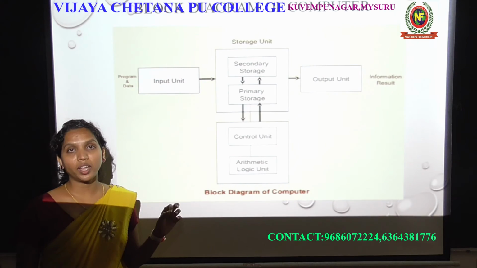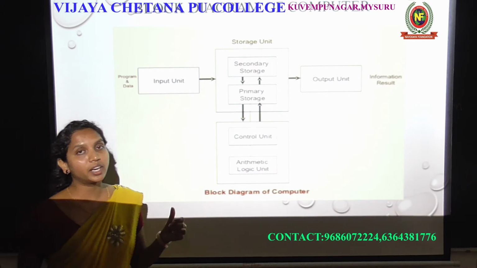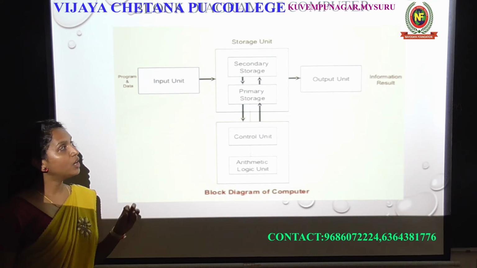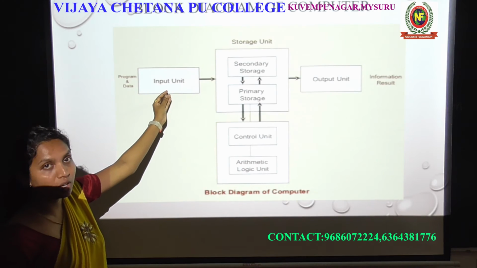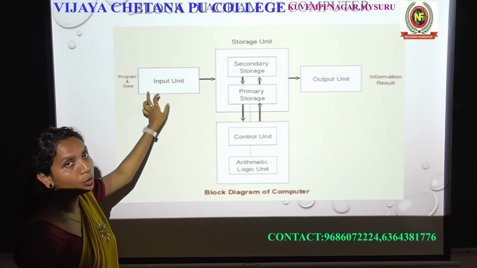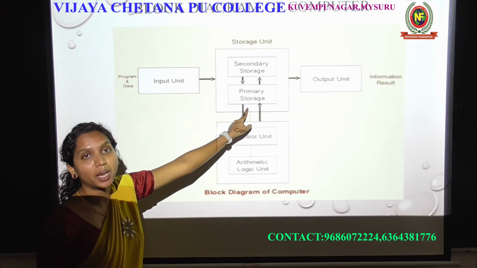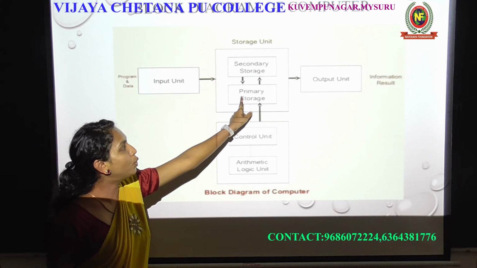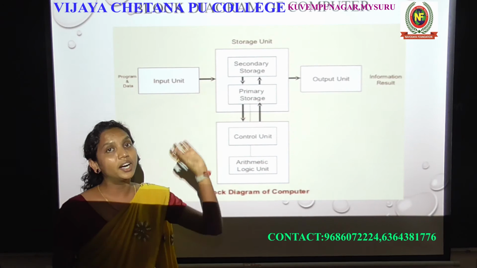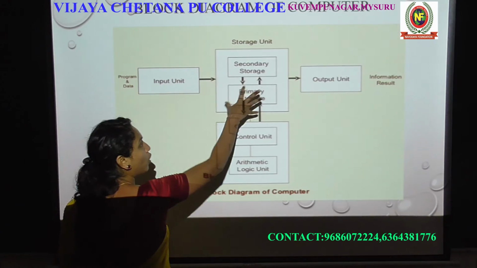And what are secondary storage devices? They store a huge amount of data. What are those devices? Pen drive, hard disk, CD, DVD, USB card. These are the secondary storage devices. Okay, so initially the data from any input device will be stored in the primary memory. Now what data has been given here? 2 plus 3. Where will it be stored? It will be stored in our primary memory. Now 2 plus 3 is stored here. Now which operation is it? Addition, an arithmetic operation. So in the memory unit the data will be stored.